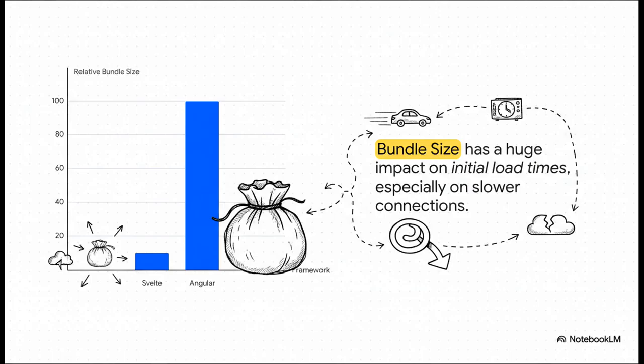On the left, you've got Svelte with a teeny tiny bundle size. And on the right, you've got Angular, which is significantly larger because it packs so much right out of the box.